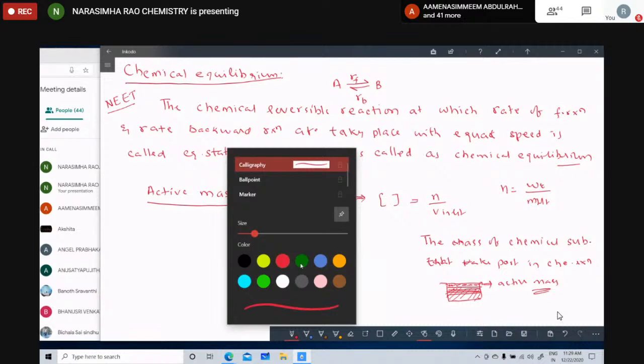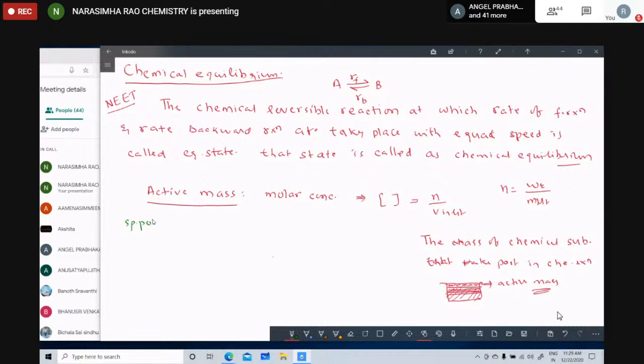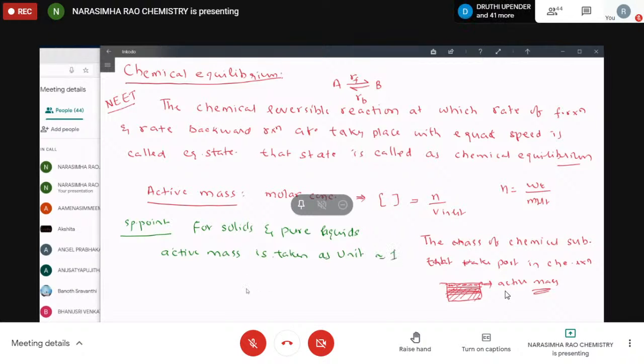Now, a special point for NEET: for solids and pure liquids, active mass is taken as unit value, that means 1.